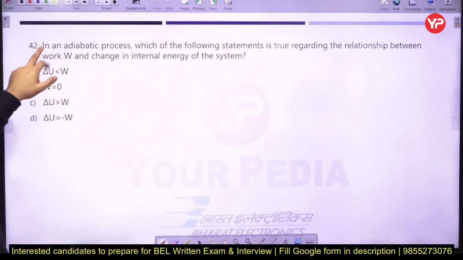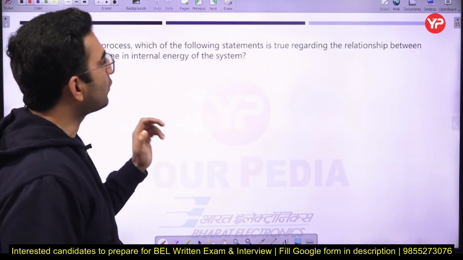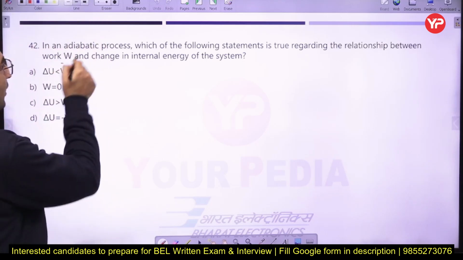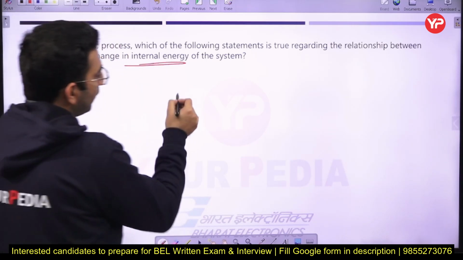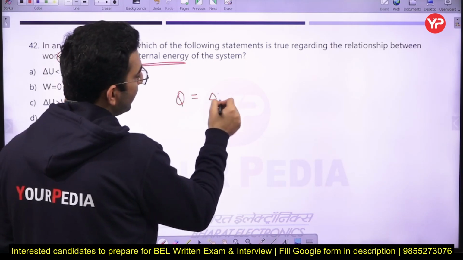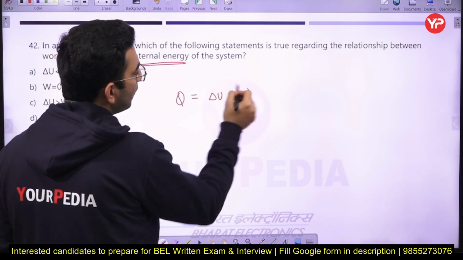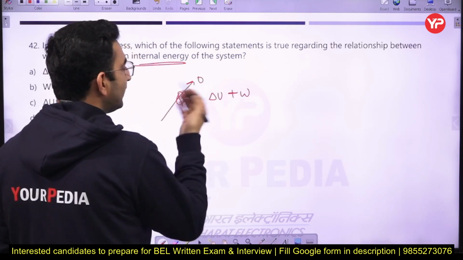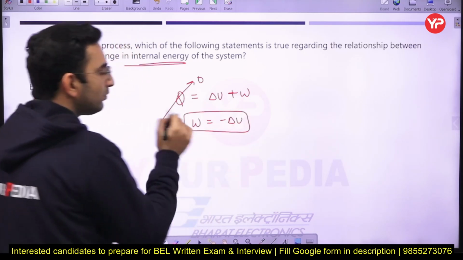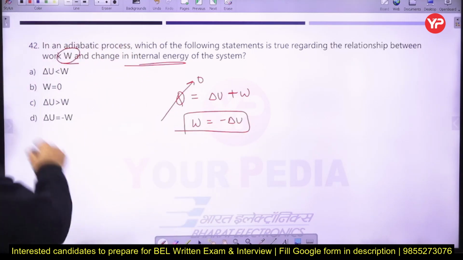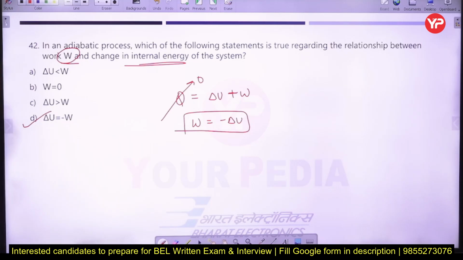Next part, in an adiabatic process, which of the following is true regarding the relationship between W and change in internal energy? So now again, from the first law of thermodynamics, you can write Q is equal to delta U plus W. So if the process is adiabatic, in that case Q will be 0 and the work is going to be equal to delta U. Okay, so option number D is going to be the correct answer here.